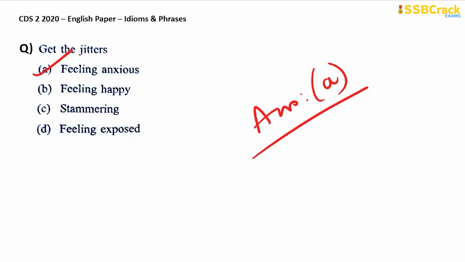Get the jitters. Now when you get the jitters, you mean that you are feeling frightful or you are feeling a sense of uneasiness. In other words, you are feeling anxious. So get the jitters means feeling frightful, feeling afraid, feeling uneasy, feeling anxious, right? So therefore your answer is option A.